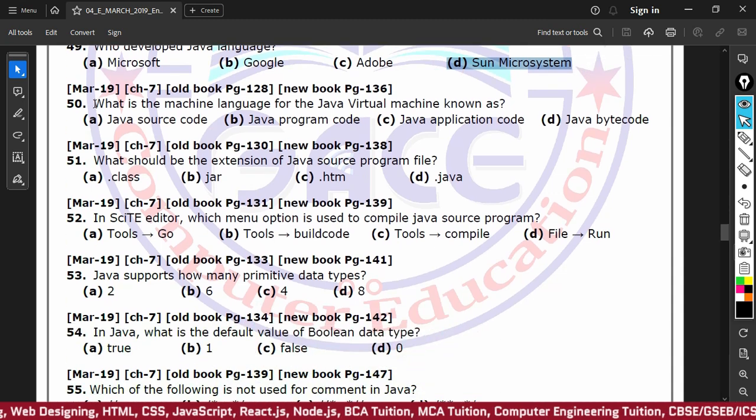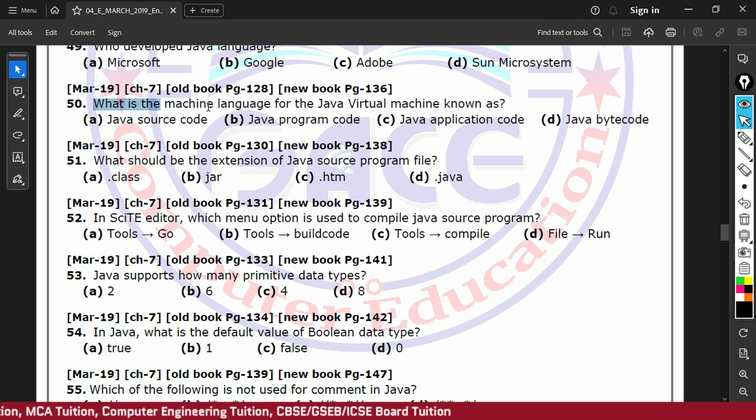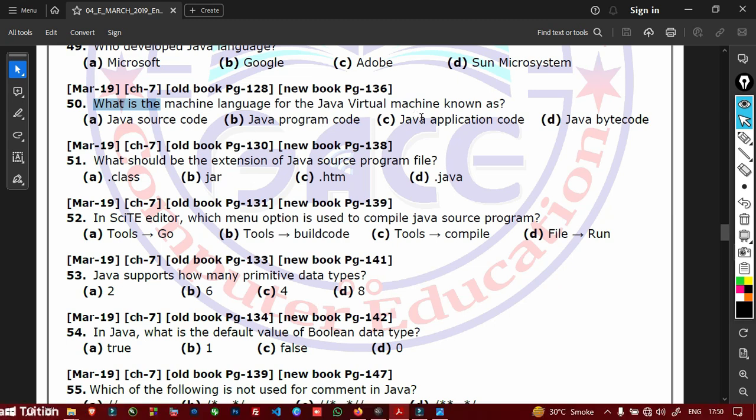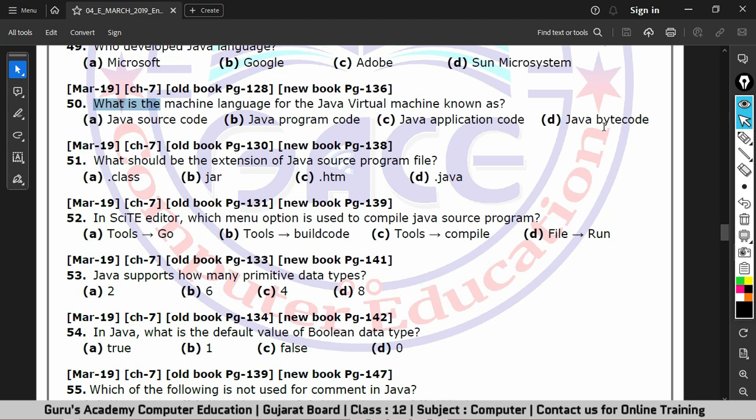Next question is, what is the machine language for Java virtual machine known as? What is the machine language for JVM, Java virtual machine, known as? Options are Java source code, Java program code, Java application code, Java bytecode. Let's go to page number 136 to check the correct answer.